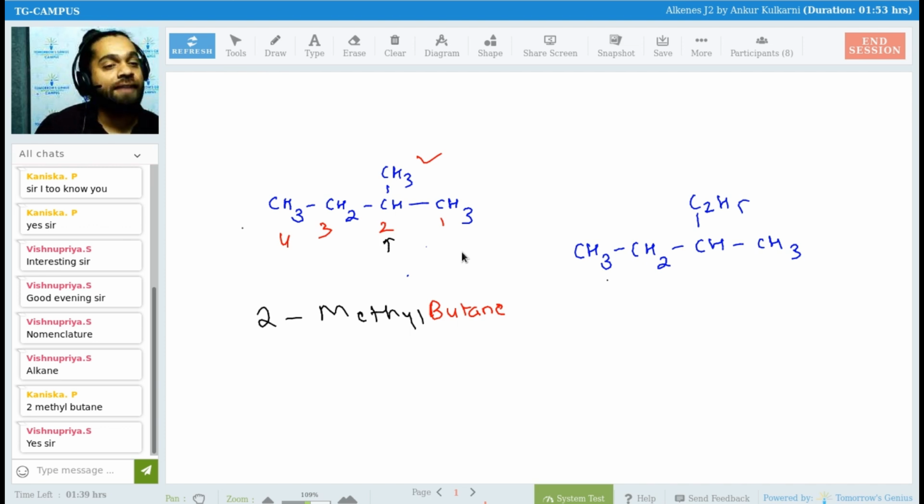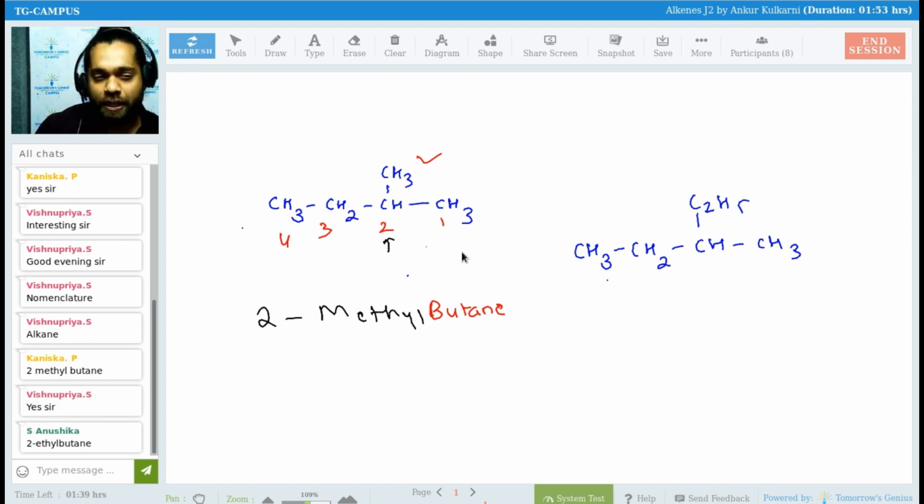Okay, anyways. So Anil Dev has given me one answer. Vishnu Priya has given me one answer. Anushika has given the answer. Kanishka has given the answer. Nice. Mokeshwaram has given the answer.